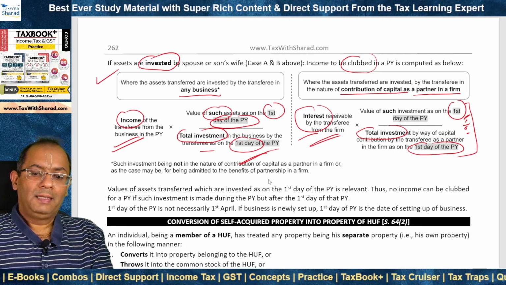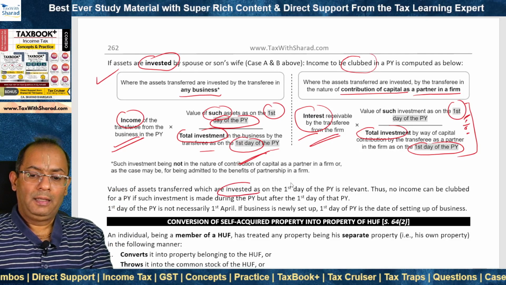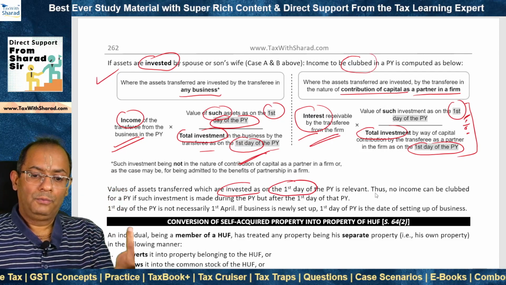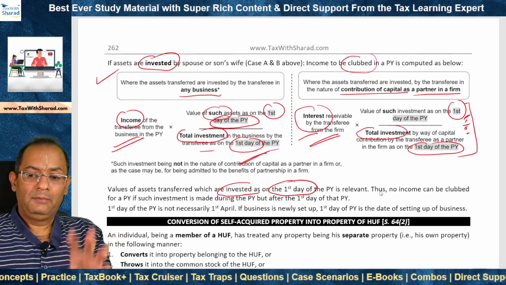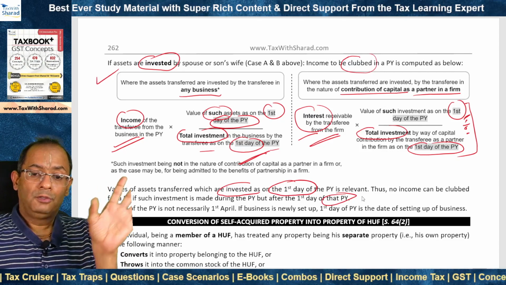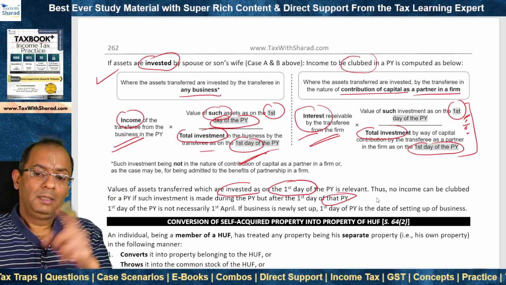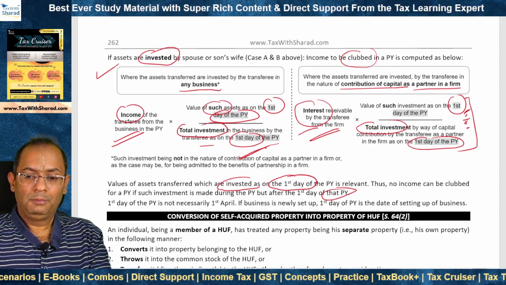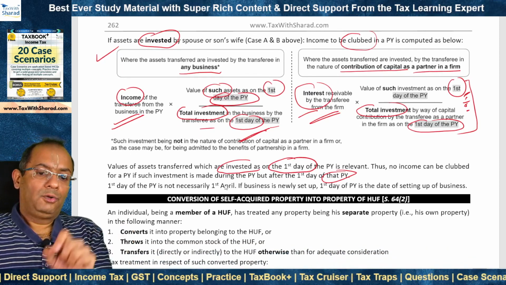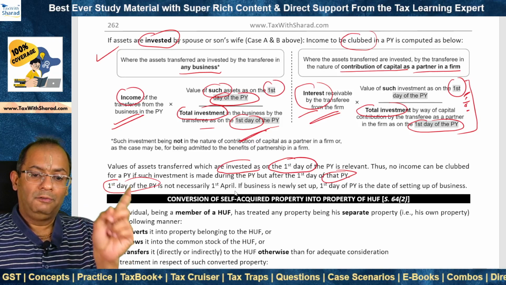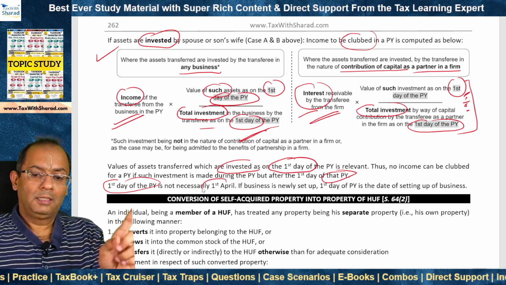Now, the value of assets transferred which are invested as on the first day of the previous year is relevant. So even though the assets may be invested during the previous year, but not on the first day of that previous year, clubbing will not apply, because the day which is supposed to be reckoned is the first day of the previous year for the purpose of calculations. Now we need to note that the first day of the previous year is mentioned, not 1st April. First day of the previous year is not necessarily 1st April.